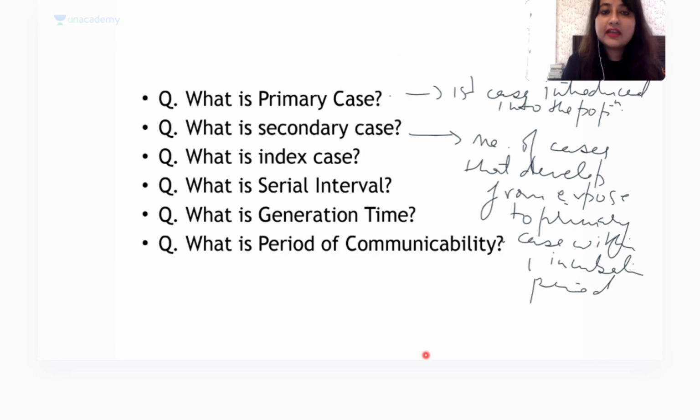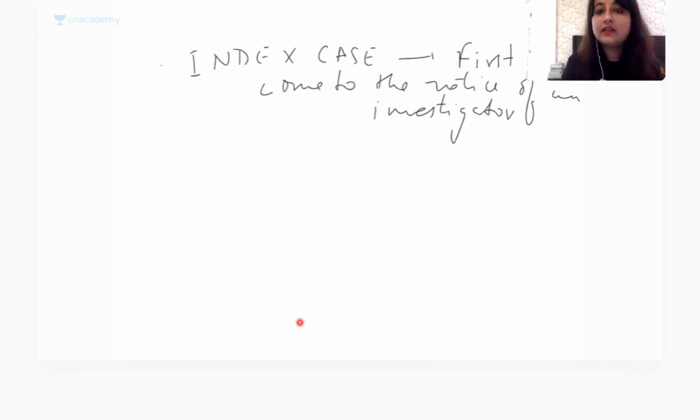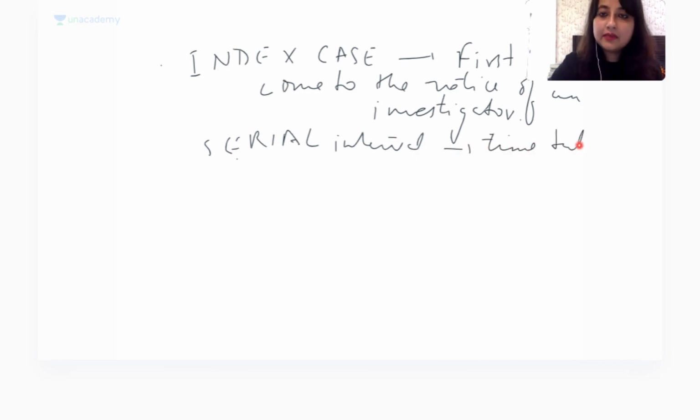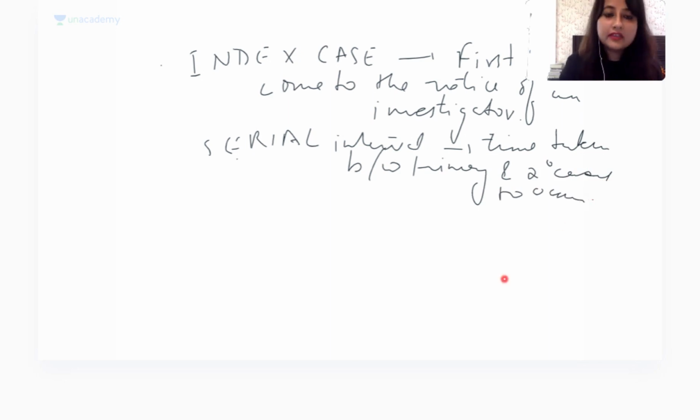Then what is the question that I've written? What is serial interval? It's an interval, that is clear. It is the time taken between the primary and secondary cases to occur. So that is serial interval. This is an MCQ.